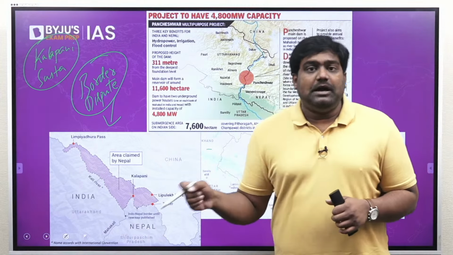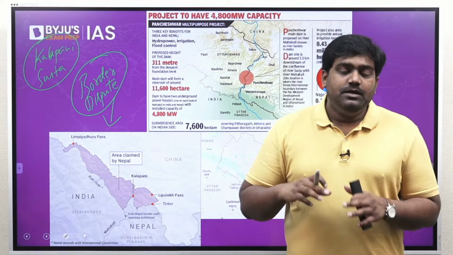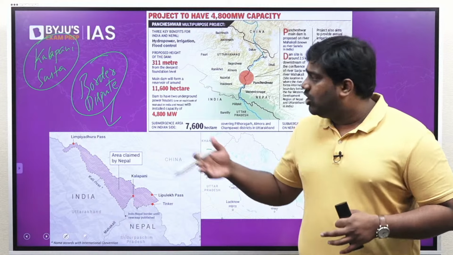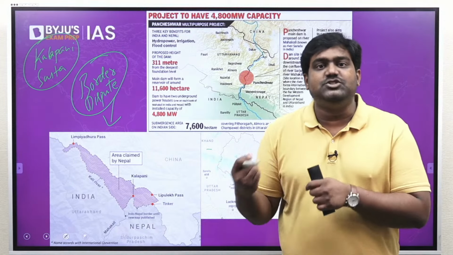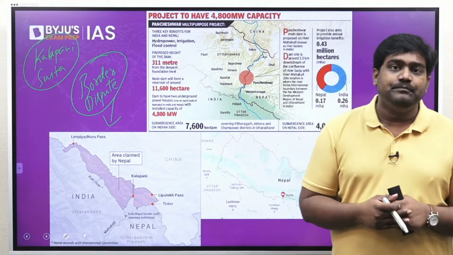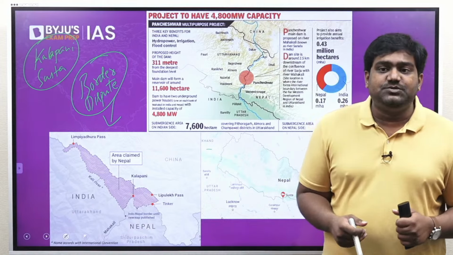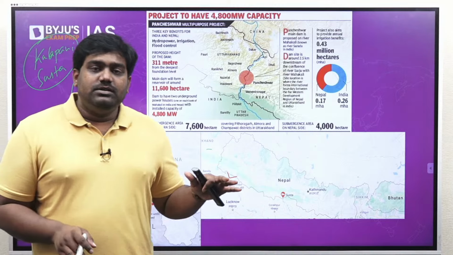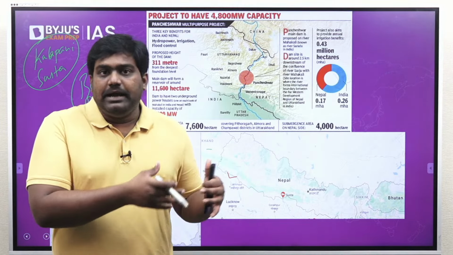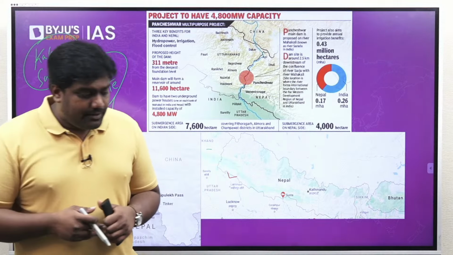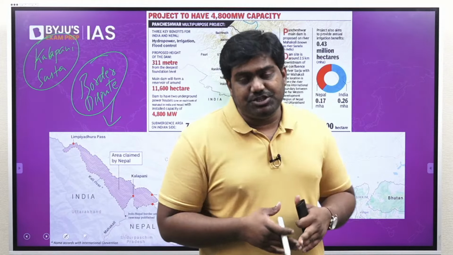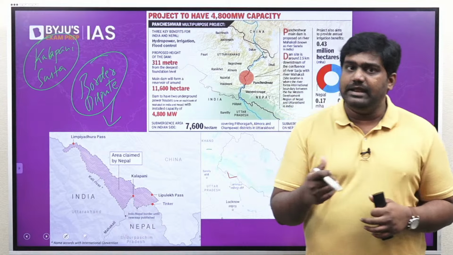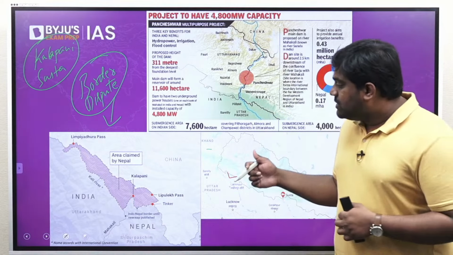Due to the haphazard partition carried out by the British, there was a colonial legacy that was left behind on the India-Nepal border after these two countries became independent. But the Kalapani-Susta dispute was always a minor dispute. Recently the issue has been escalated by Nepal, and Nepal has strongly claimed the regions, and that resulted in a diplomatic issue between India and Nepal, right?